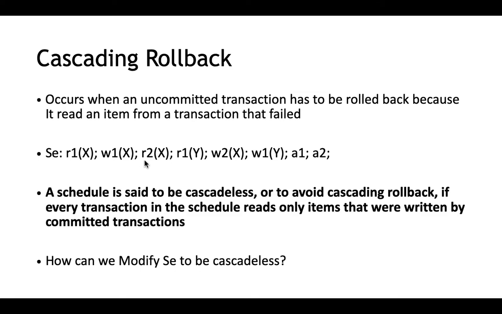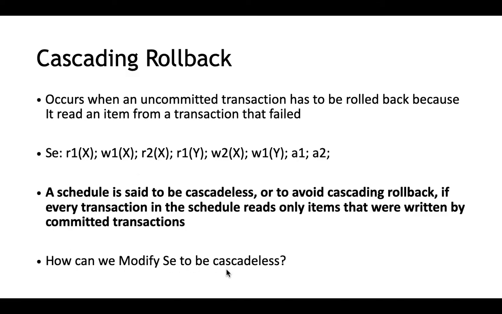Why? Because if the first transaction commits, and we are using a value of that transaction in our transaction, since that has already committed, it won't get aborted. So there won't be any need for us to abort because that transaction aborted. So we can prevent cascading rollback. For that to happen, we had to delay this read operation by T2 on X until the first transaction gets committed. So how can you modify SC to be cascadeless?